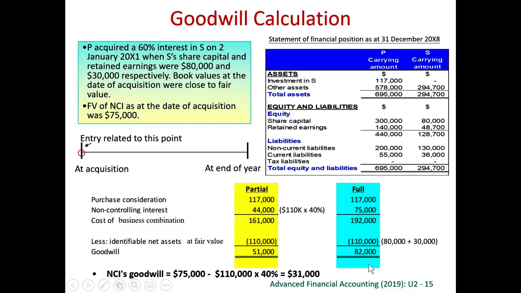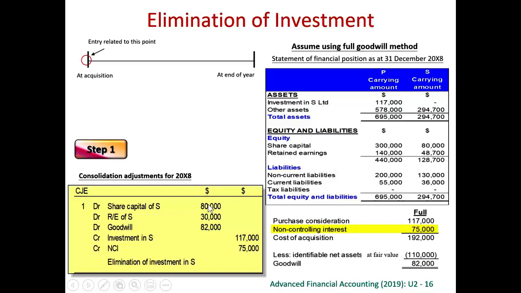We will use full goodwill method. The partial goodwill method is given only as a reference. Now we start our consolidation journal entry. So basically, we credit investment in subsidiary. So we credit away the investment in subsidiary that we found in the parent's own book. We credit non-controlling interest. We establish this non-controlling interest at the day of acquisition. This is actually what we pay.